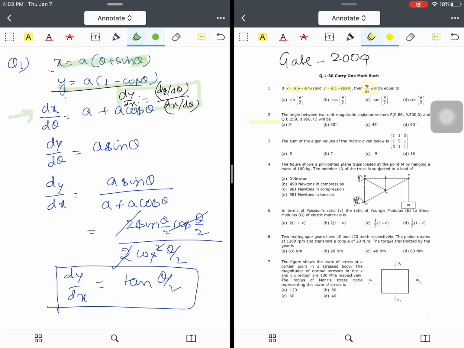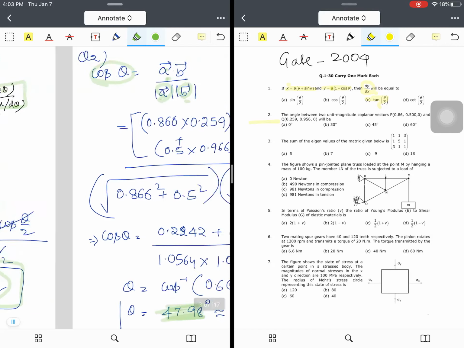We calculate dx by d theta and dy by d theta, and divide the two to get dy by dx. Even after solving, we won't get a perfect answer, so we need some algebraic or rather trigonometric expansion to get the answer, that is tan theta by 2. So here the answer will be tan theta by 2.